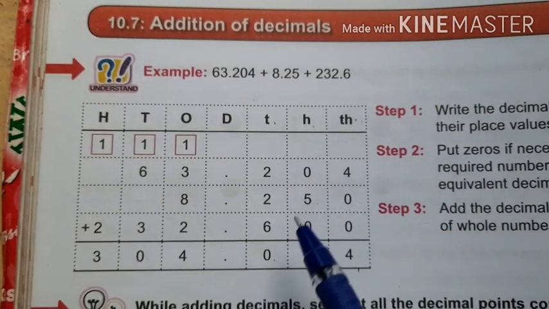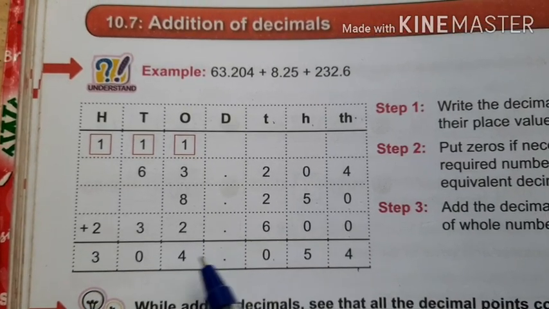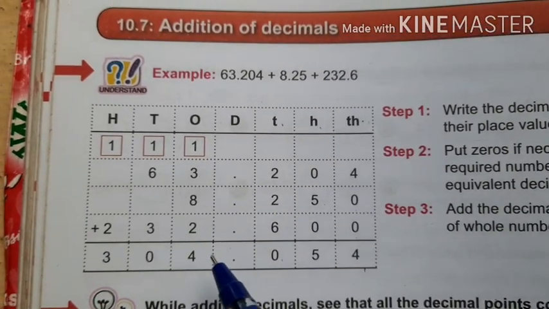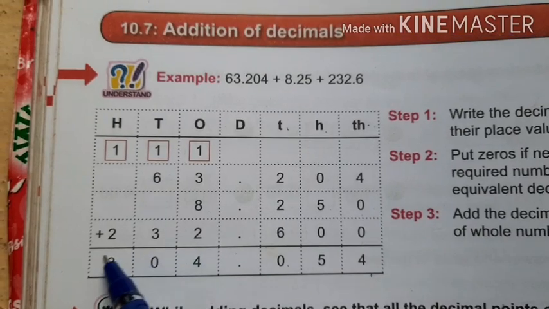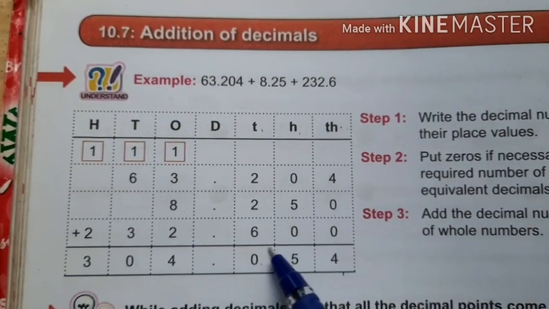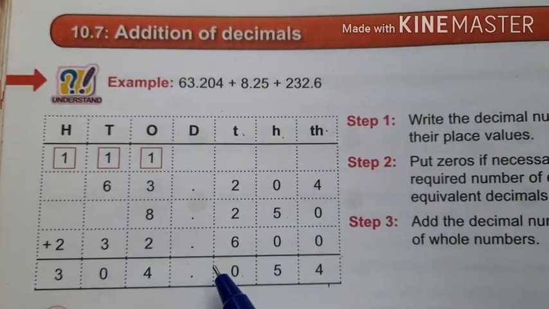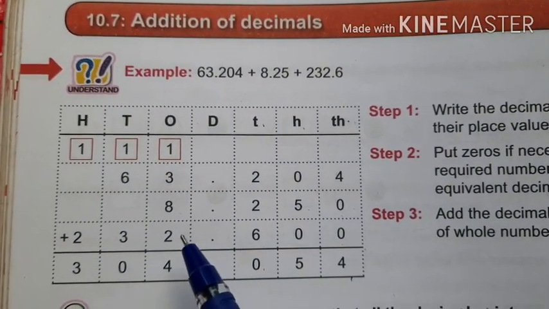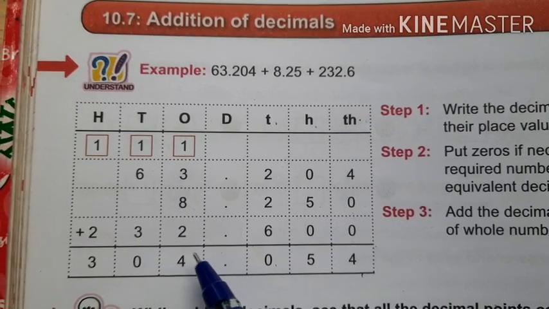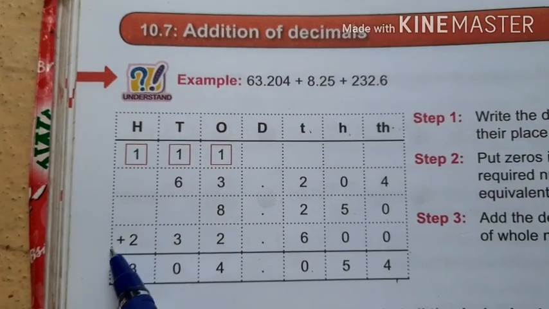See, when telling the place of the digits of the decimal number, for whole number digits we should start from here. Okay. And for decimal part digits we should start from here to here. Means when telling the place of the digits of a decimal number, we have to follow this rule.